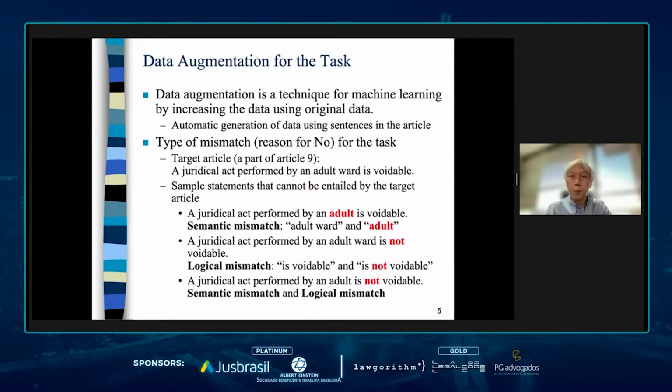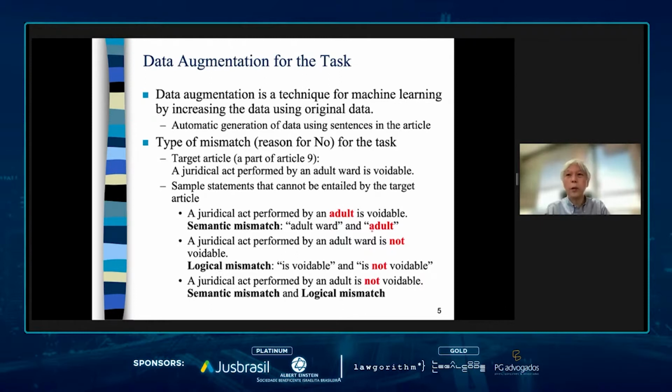This is an article: a judicial act performed by an adult ward is voidable. When we replace adult ward with adult, this is a semantic mismatch. We cannot entail such a question from this article. Another type of mismatch is a logical mismatch, that is, flipping the decision by adding not or removing not.